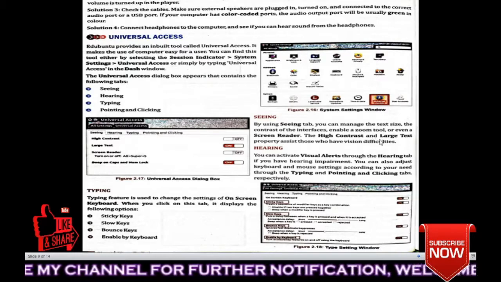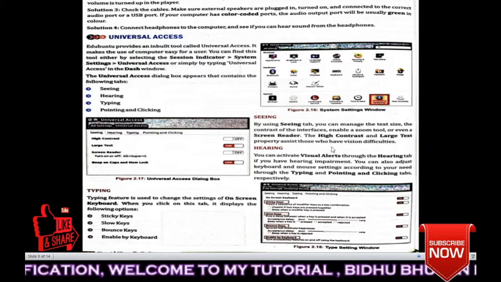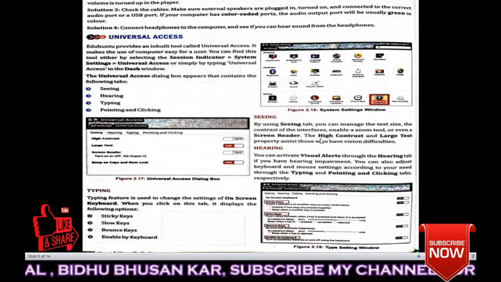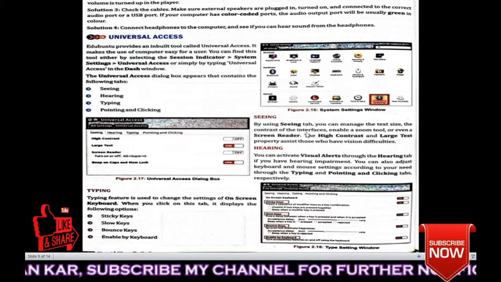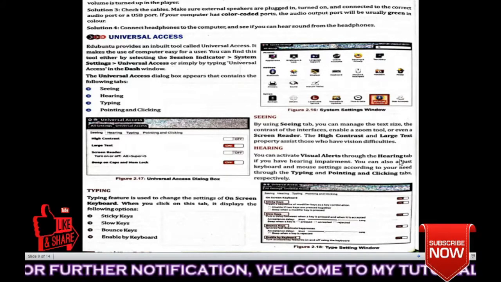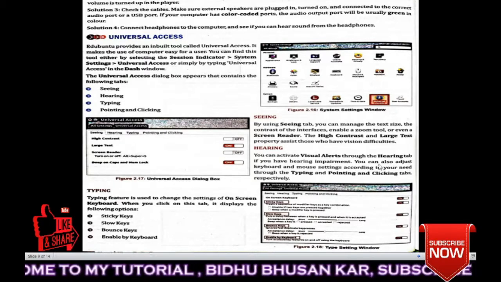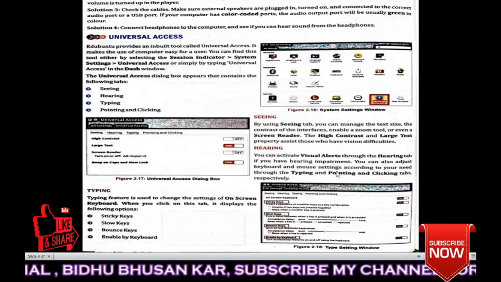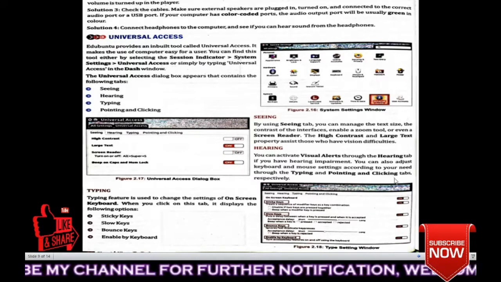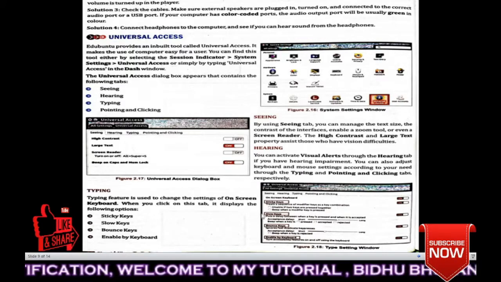The high contrast and large text properties assist those who have vision difficulties. Understood or not? So you can set these kinds of options. Next, hearing. You can activate visual alerts through the hearing tab if you have a hearing impairment. You can also adjust keyboard and mouse settings according to your need through the typing and pointing and clicking tabs respectively. Understood? So you can set all these things.